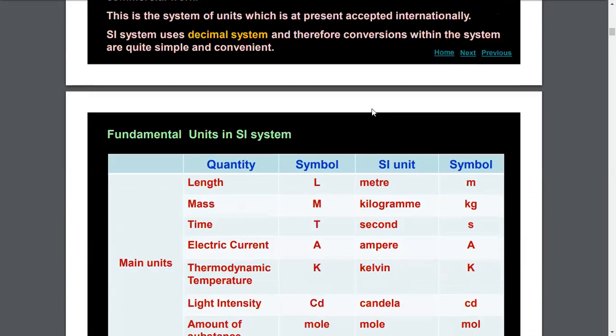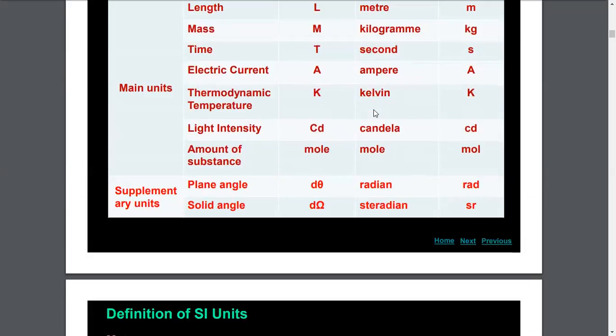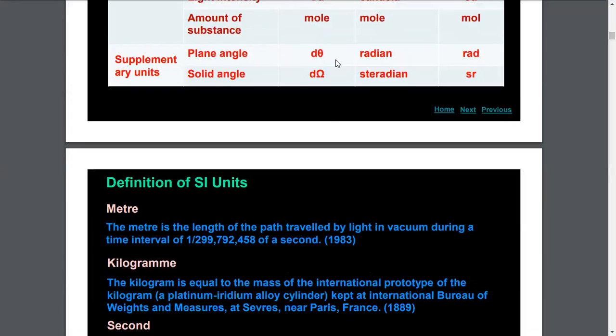And apart from these 7 fundamental quantities, there are 2 supplementary physical quantities named plane angle and solid angle. Plane angle is denoted by theta or d theta. You know well, you are in the habit of using theta as angle, even in trigonometry and geometry.